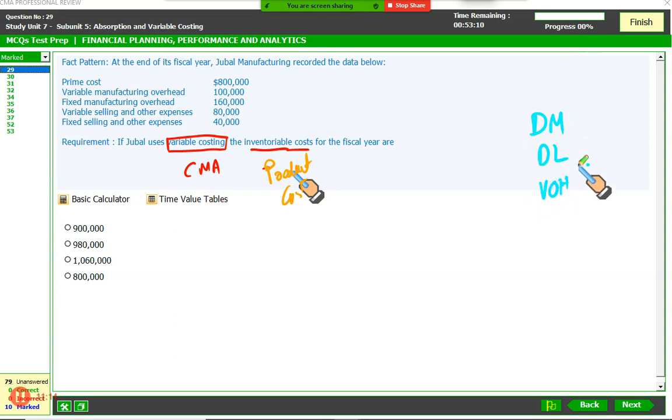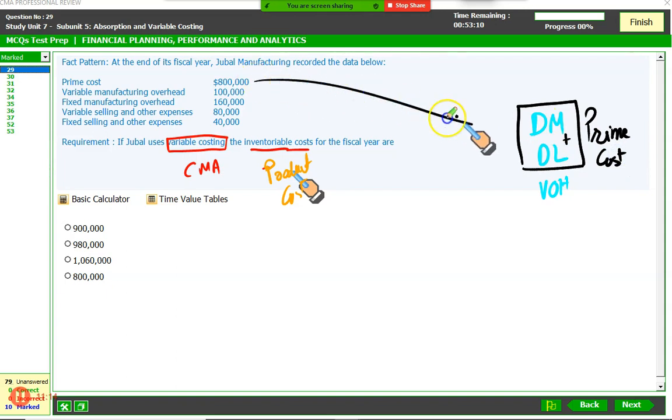Okay, so do we have direct material here? No. Do we have direct labor here? No. But we have these two, which we know, direct material plus direct labor is equal to prime cost. So basically, instead of giving direct material and direct labor separately, he has given you the combination of these two. Direct material and direct labor is prime cost.